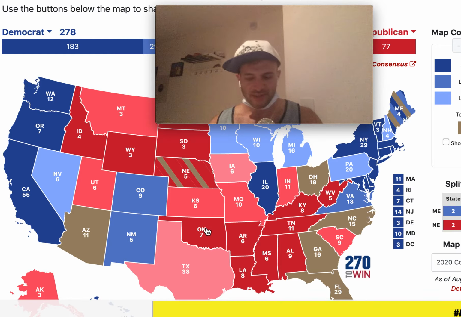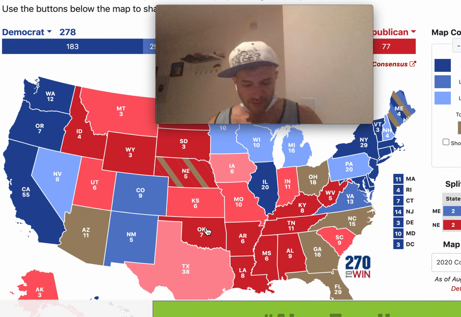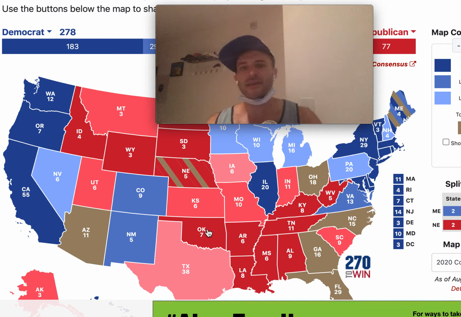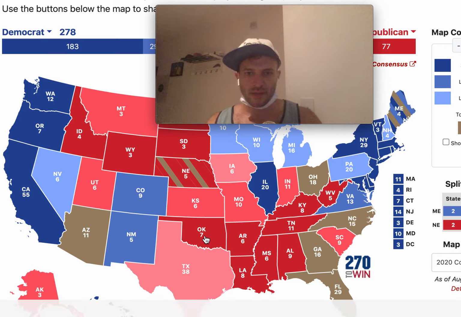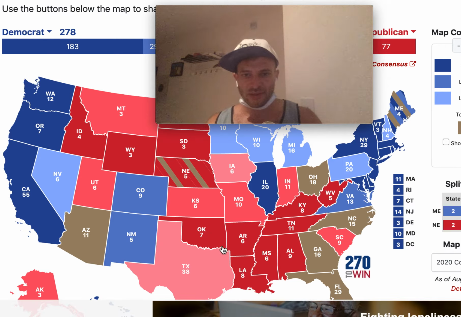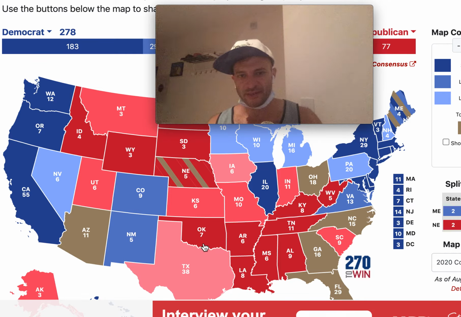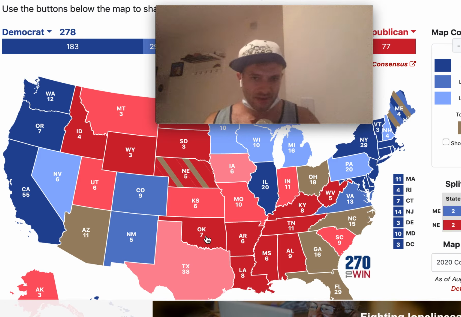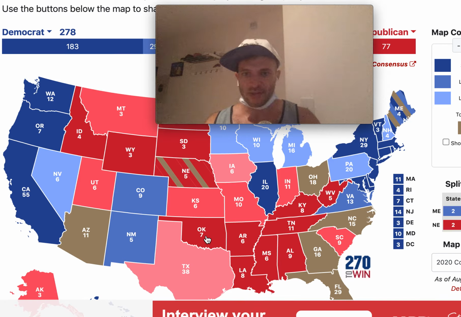Ecological fallacy is assuming something about the individual based on the group they belong to. And with choropleth maps, in this case, it's telling us that even though the electoral college goes to the victor of this state and they get the 7 votes, it does not mean that every person in Oklahoma voted for a Republican.